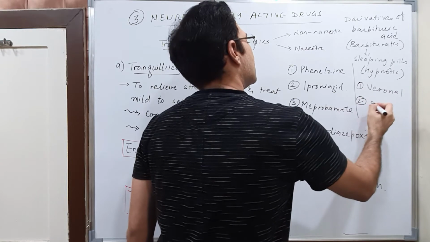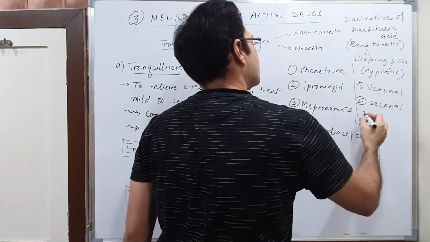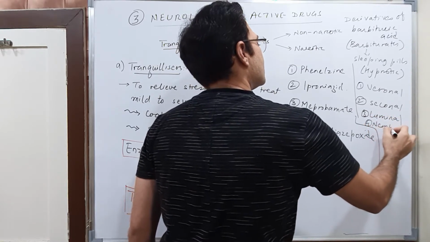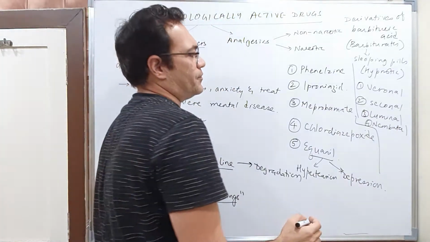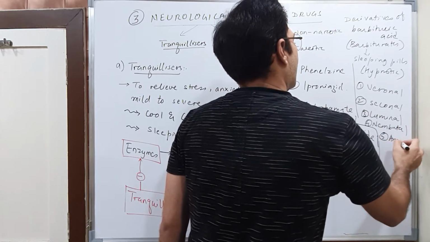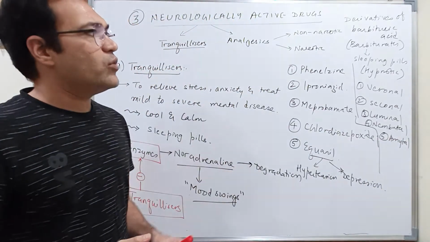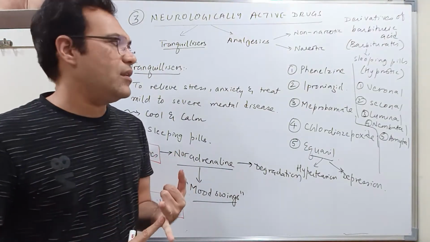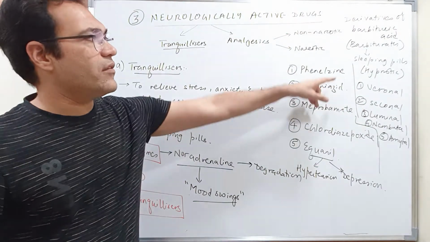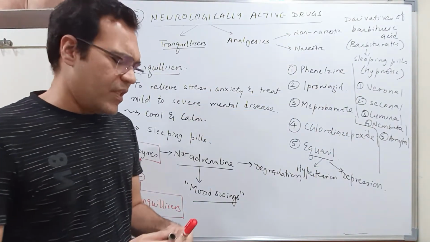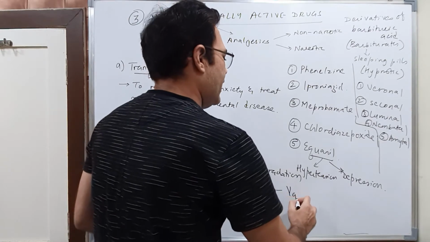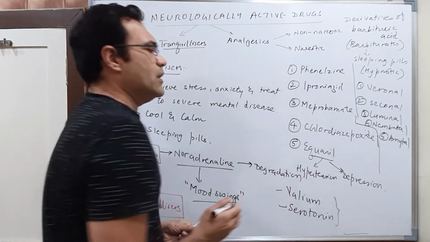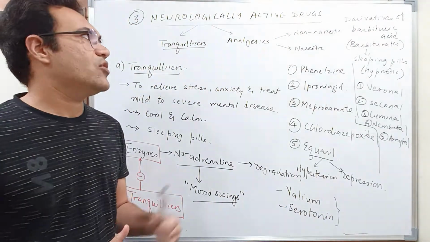Veronal, Seconal, Luminal, Nembutal and Amital. Students, these are the examples of various barbiturates: Veronal, Seconal, Luminal, Nembutal and Amital. Besides this, 2 other names are also given: Valium and serotonin. These are also used as tranquilizers.